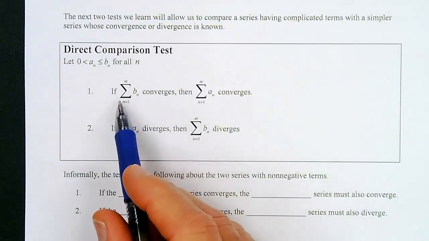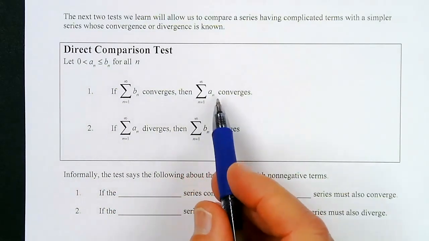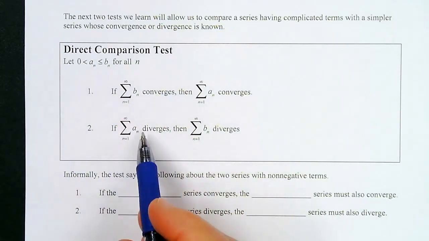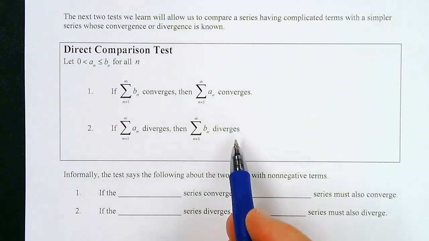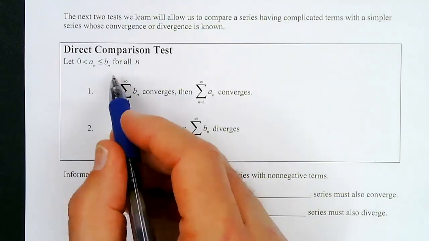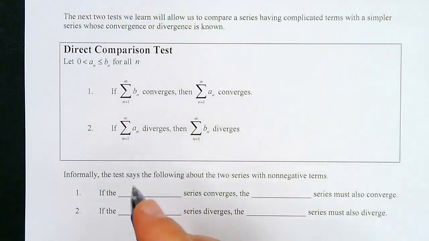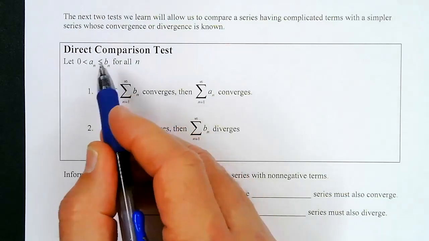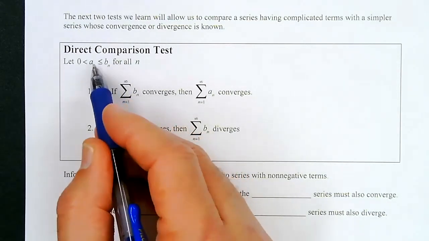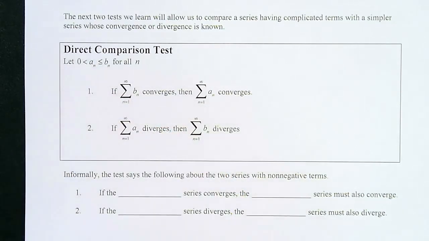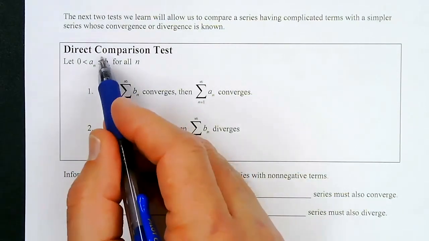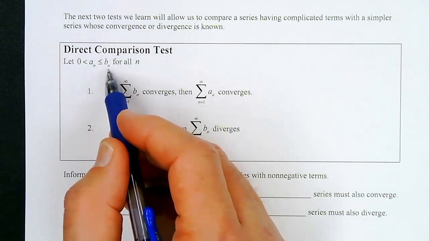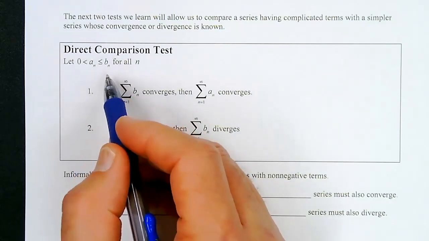So that's what this says. If the bigger one converges, then the smaller one must converge. Now, if the smaller one diverges, that's going to push the bigger one out. So this b sub n or the a sub n, depending on whether we want to check for convergence or divergence. If we want to show that something's converging, we want to pick a series that's converging and compare it to this one. This one's going to be like a p-series or geometric series or one of those that's easy to find. And because this one is always going to be smaller than that one, we'll be able to do it.